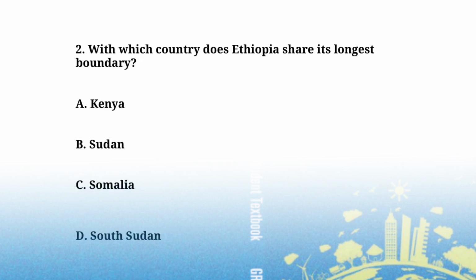With which country does Ethiopia share its longest boundary? A. Kenya. B. Sudan. C. Somalia. D. South Sudan. The country that shares the longest boundary with Ethiopia is Somalia.